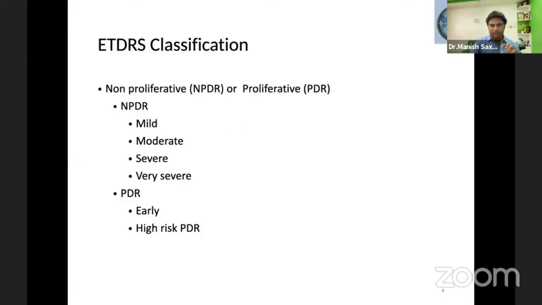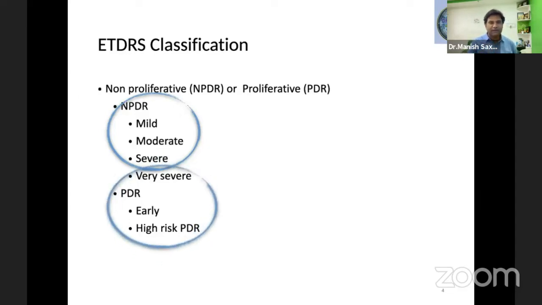So let us see where the problems are. Most of us in diabetic retinopathy follow the ETDRS classification, which covers proliferative and non-proliferative diabetic retinopathy. There are so many grades: mild, moderate, severe, very severe, early PDR, high risk PDR. There is so much to learn and diagnose. But from a treatment point of view, mild, moderate and severe generally need just observation. They don't need any treatment, so they can be kept on regular observation.